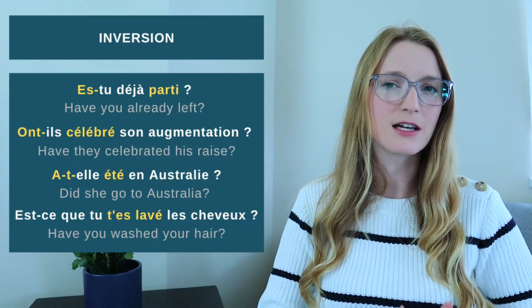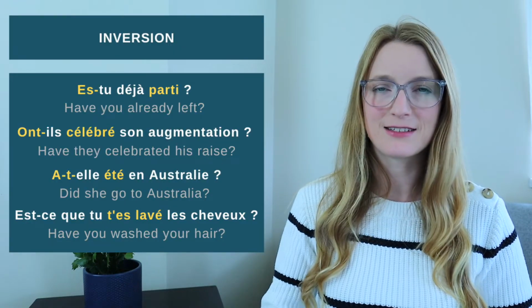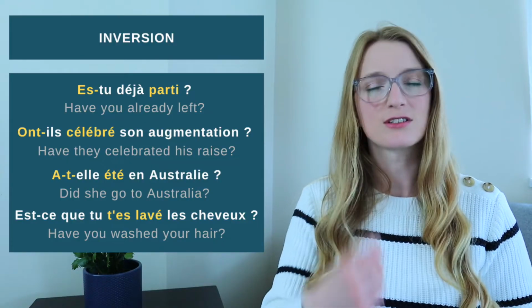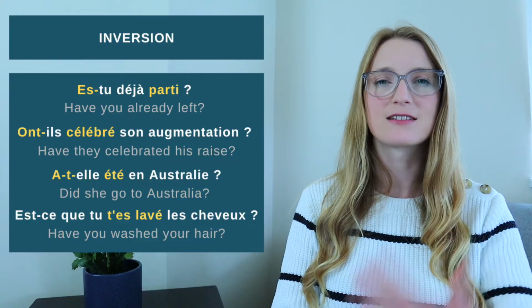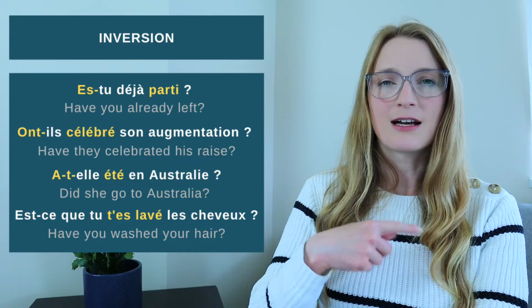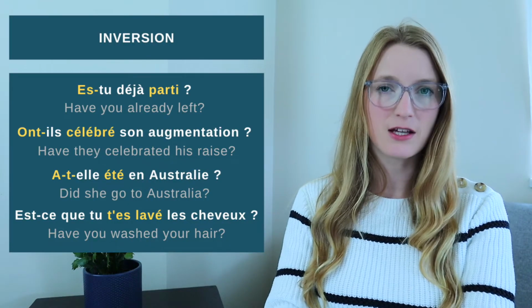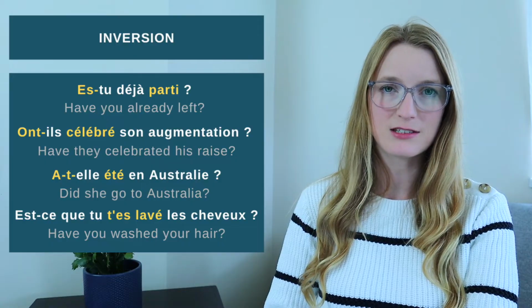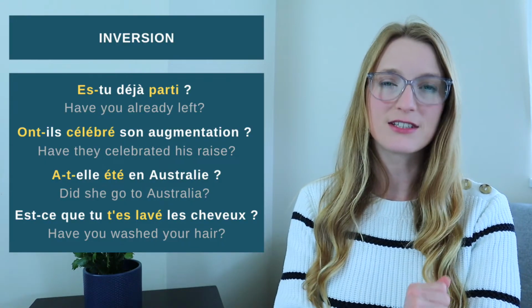We don't have this type of sound that just doesn't flow. A-elle été, it doesn't sound natural for us. We have to add a t between, so we have a-t-elle, so we can just keep the flow. A-t-elle été en Australie? If it was a man, it would be the same thing. A-t-il été en Australie? Okay? Same thing. If there are two vowels, we are going to add a t in the middle.